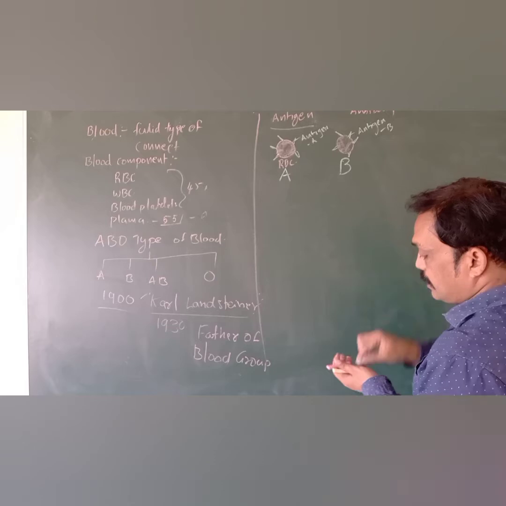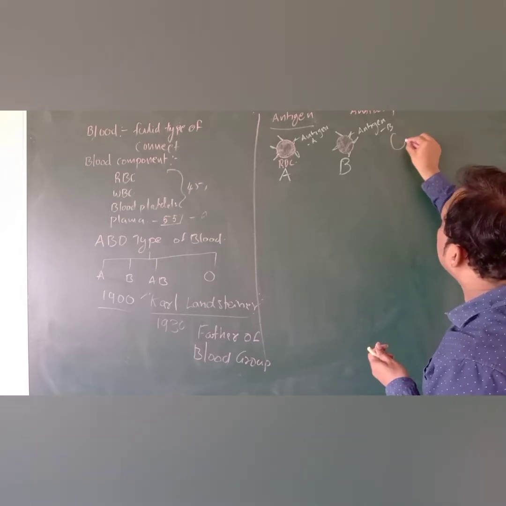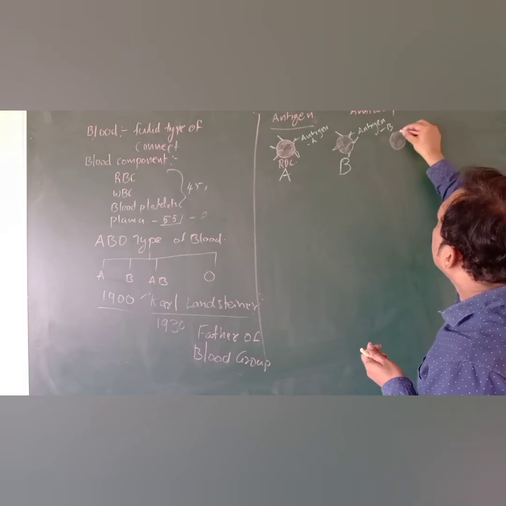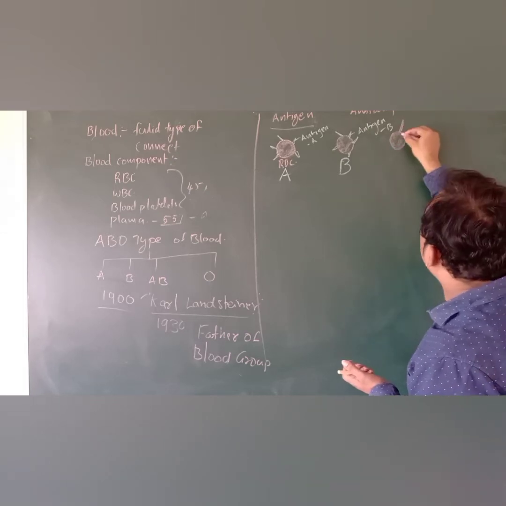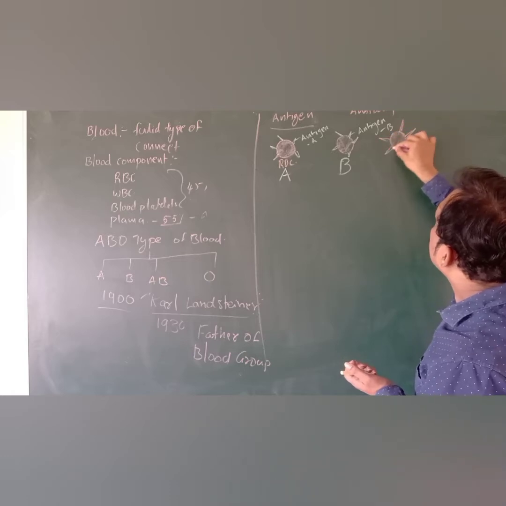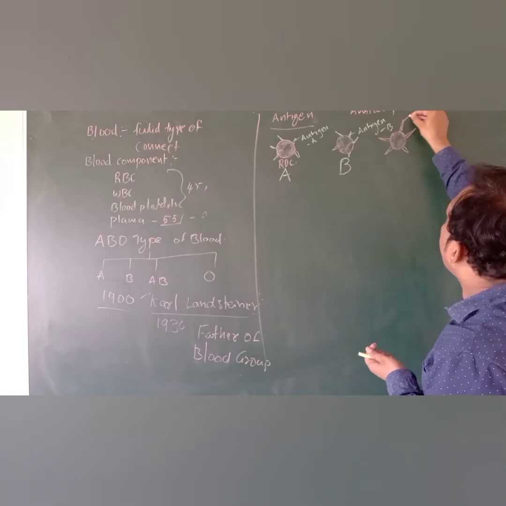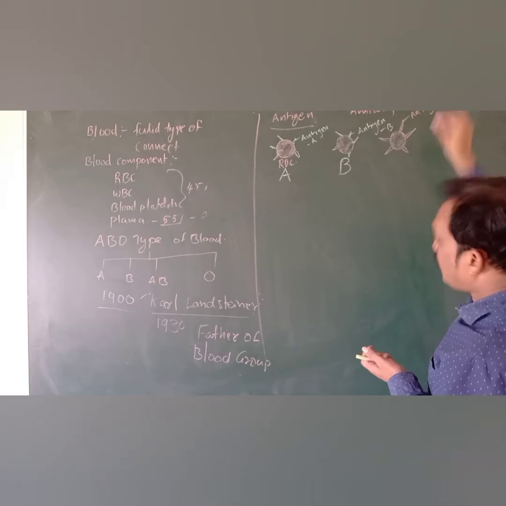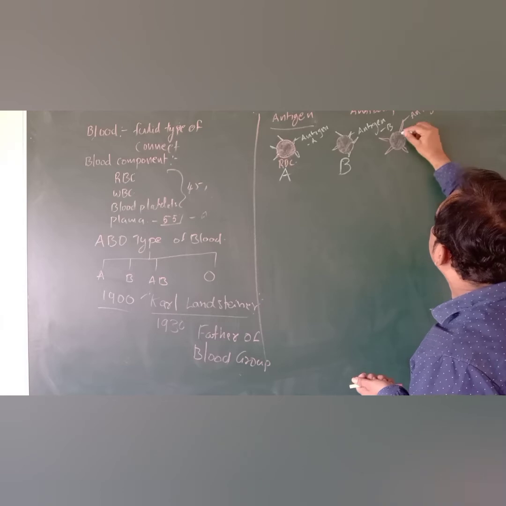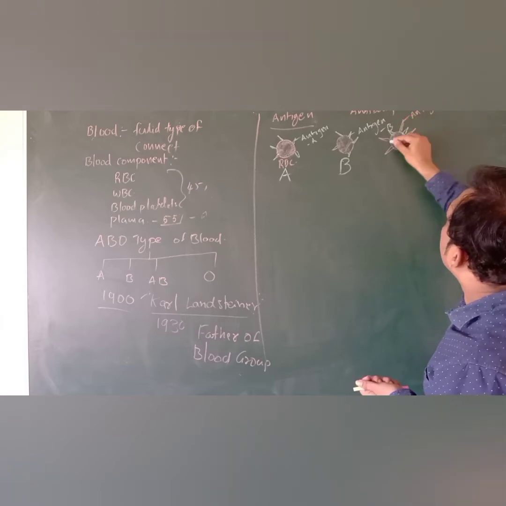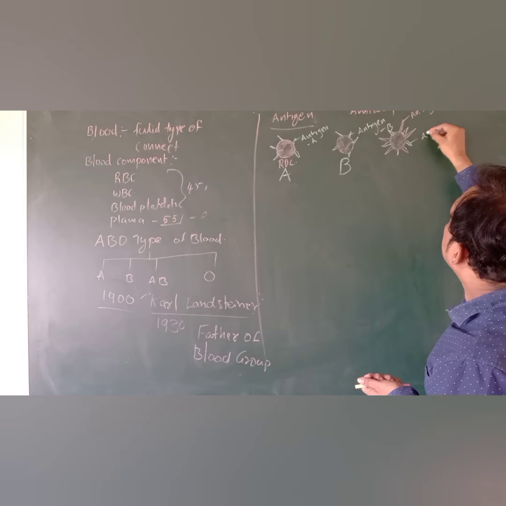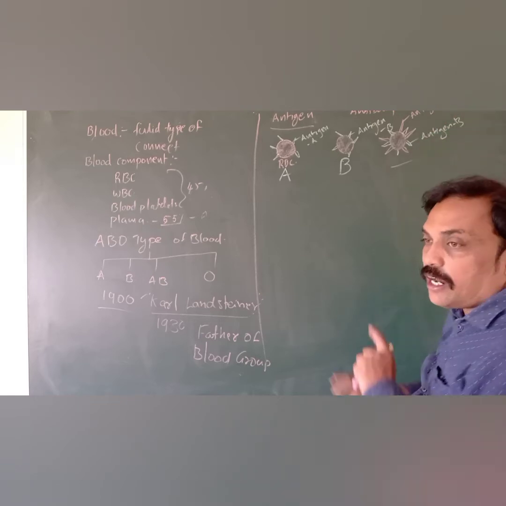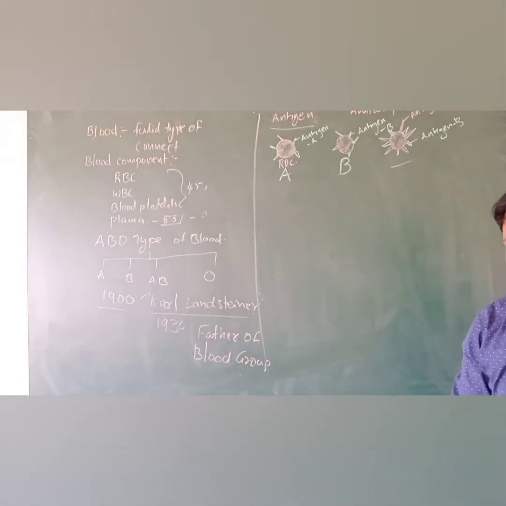And for example, if you take another RBC, in that RBC there are two types of antigens: antigen A and antigen B. Both are located on the surface of the one red blood cell.